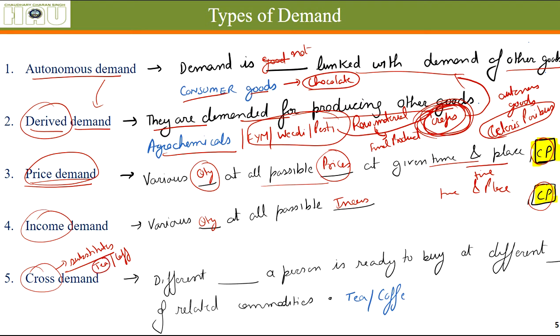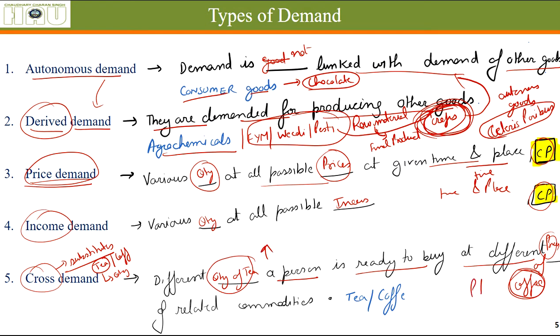How much quantity of tea a person is ready to buy at different prices of coffee. These two are generally considered as competitors with each other. If the prices of coffee are high, the demand for tea goes up. If the prices of coffee are down, the demand for tea goes down, because people will start having coffee. So this is called cross demand.